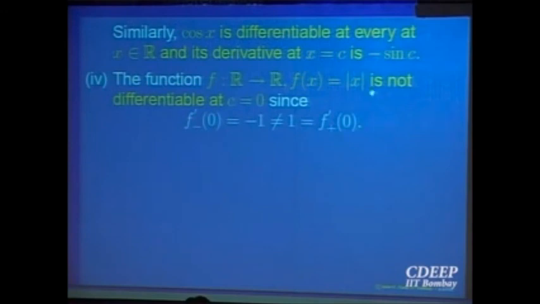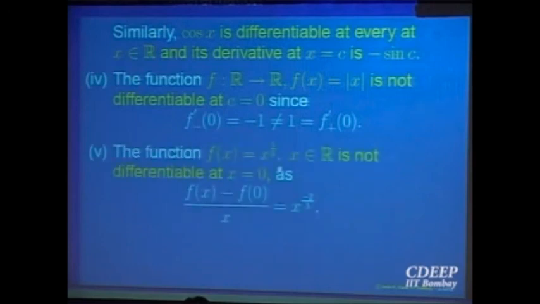Mod x is a function which is continuous but not differentiable. Look at the function x to the power 1 by 3. What is the ratio? The secant line at a nearby point x at 0: f of x minus f of 0 divided by x minus 0 is x raised to the power minus 2 by 3. What is the limit of that as x goes to 0? It does not exist, or it goes to plus infinity.